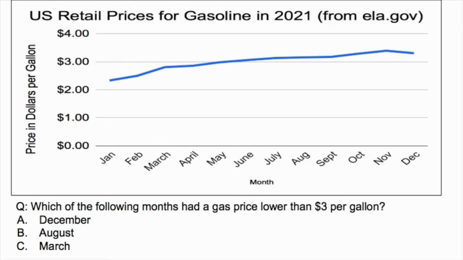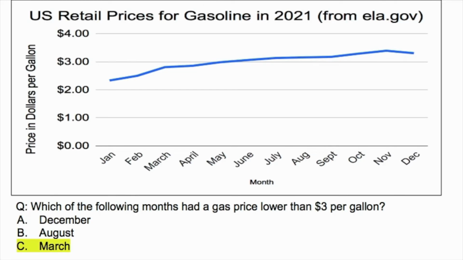So the question I'd like you to pause the video and try to answer is, which of the following months had a gas price lower than $3 per gallon? A, December, B, August, or C, March? So let's see if you can come up with the right answer here. Go ahead and pause the video and try it now. So the right answer here is C, March.